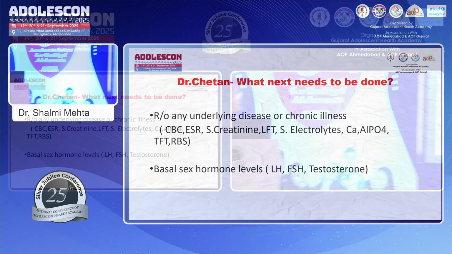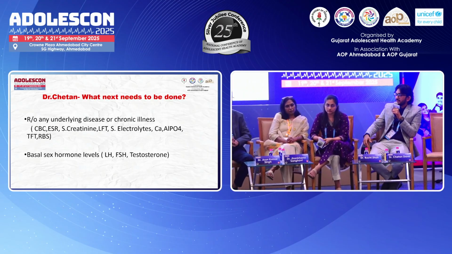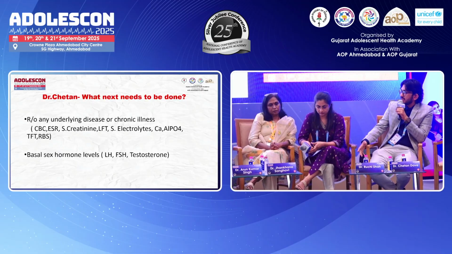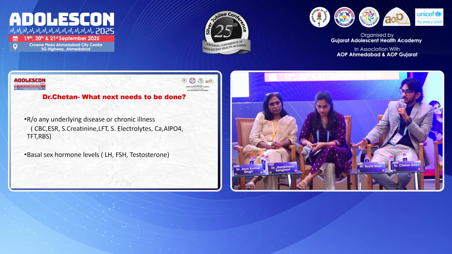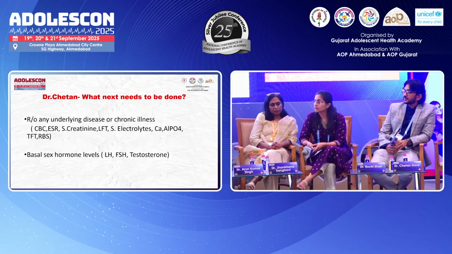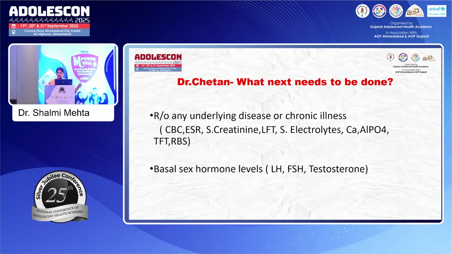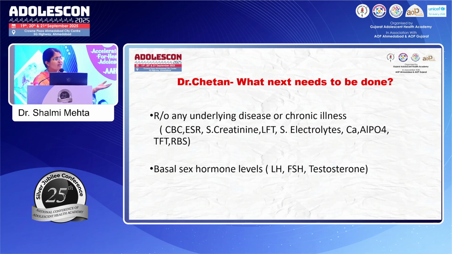I think, though he looks like a normal growing child, just short for the mid-parental height with delayed bone age, because it's a case of delayed puberty with short stature, we would like to evaluate further with investigations, like whether any chronic disease persists, and also evaluate the HPA axis to see the cause of delayed puberty. Correct, right? Though things look like a constitutional delay, the child is already 14 years, 9 months of age. So we should get all our basic investigations done, including basal sex hormones, so here we're talking about LH, FSH and testosterone.